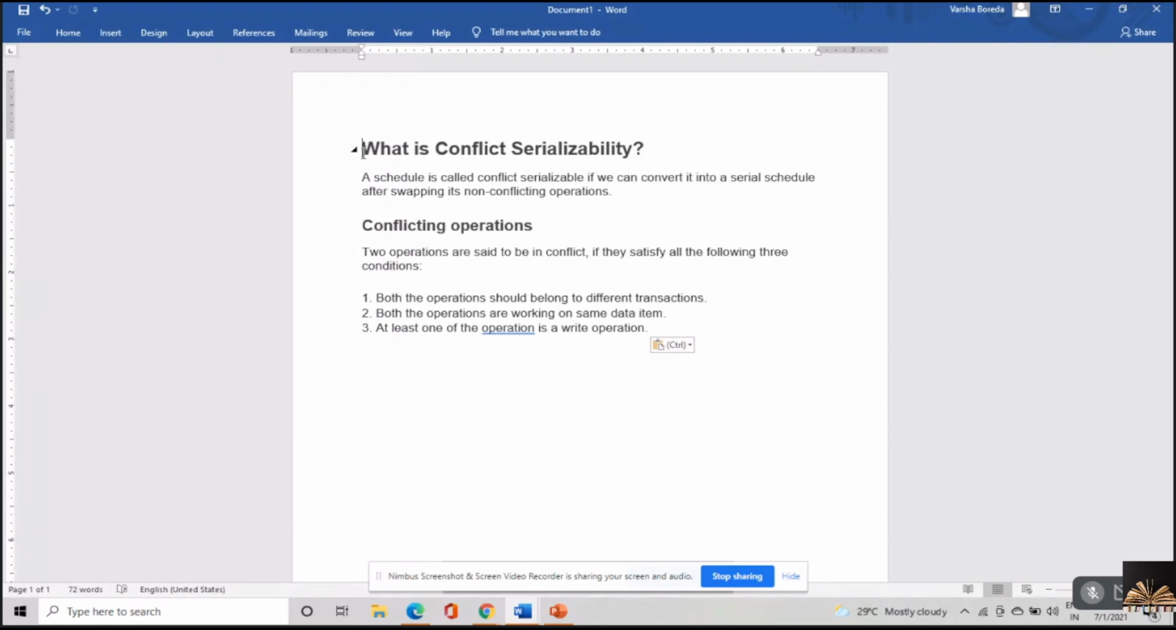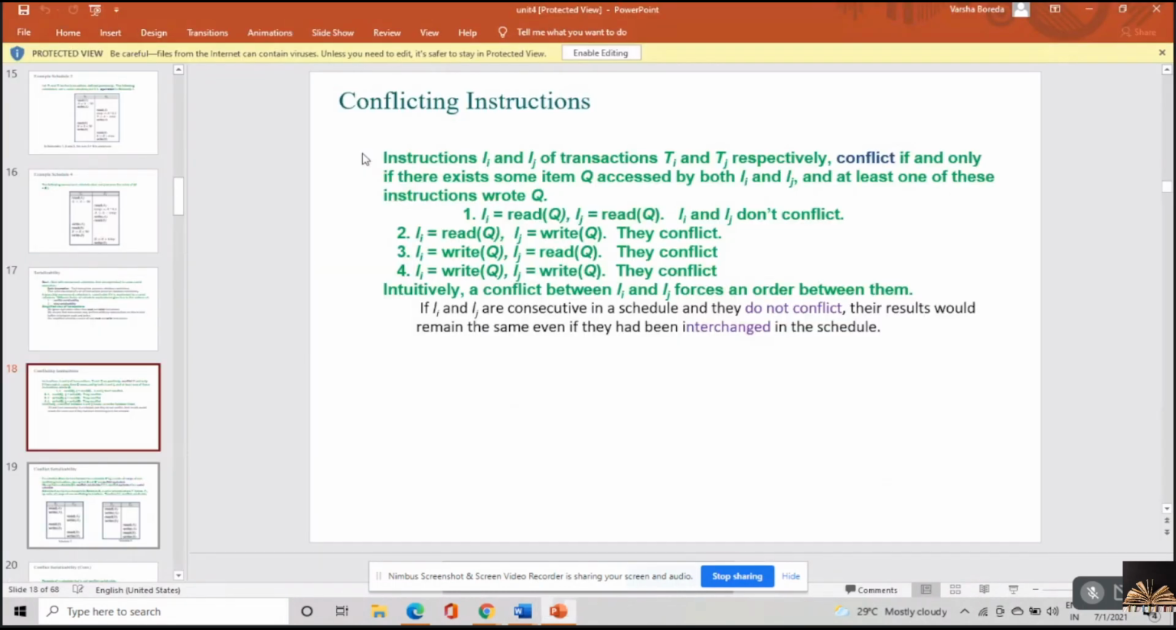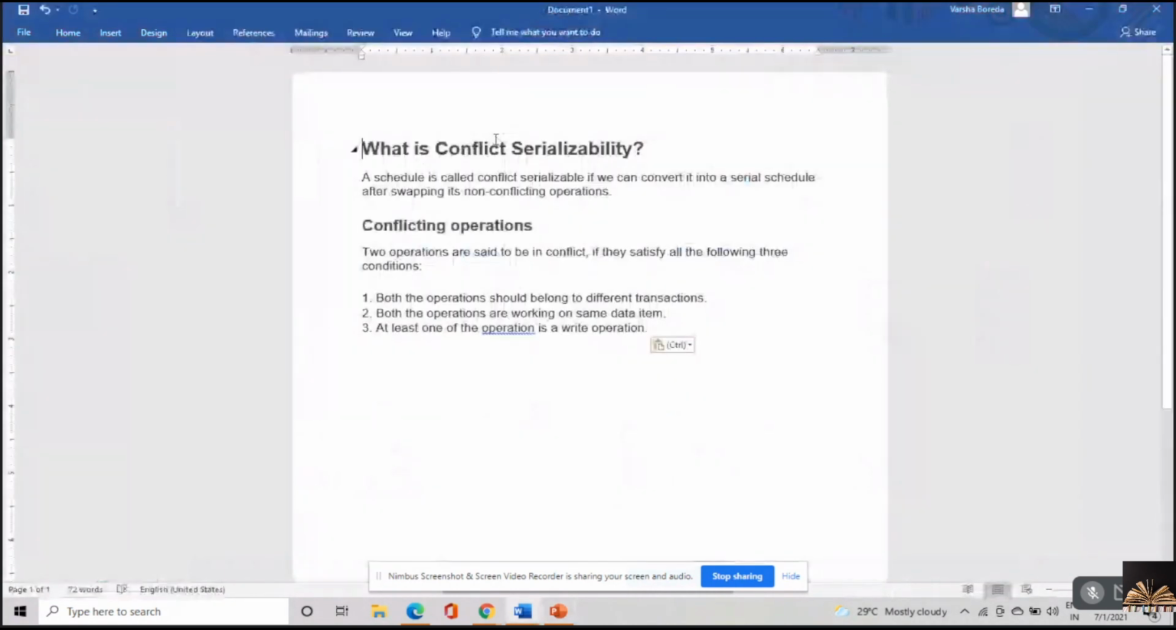And what are the different conflicting instructions? I'll just tell you. In the previous class, I told you what the conflicting operations or instructions are. Two operations are said to be conflicting if they satisfy all the following three conditions. The first one is that both the operations should belong to different transactions.